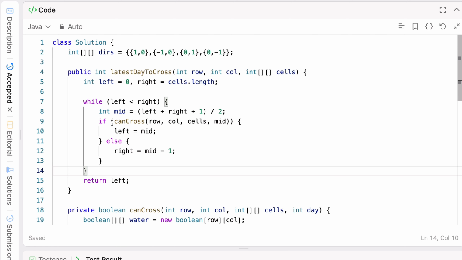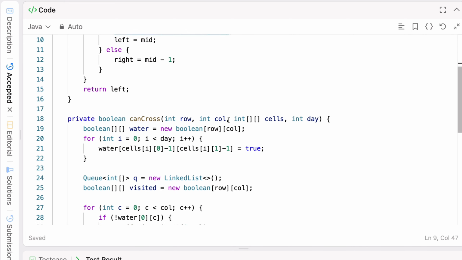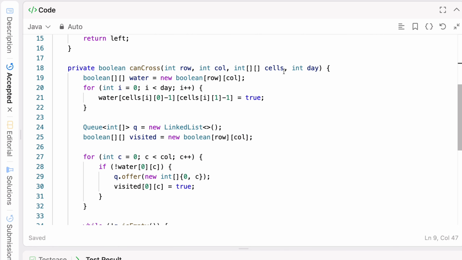The only thing that you need to check is whether crossing is possible or not. This method we have to implement, and for that you need this type of thing where we will use the DFS approach. So very first you will take the water grid,